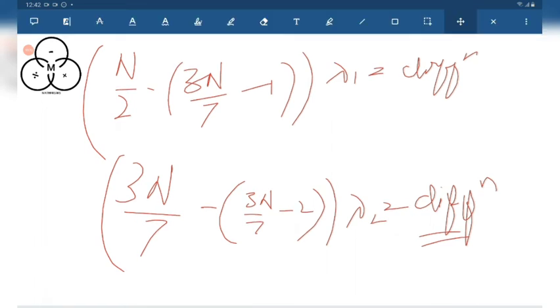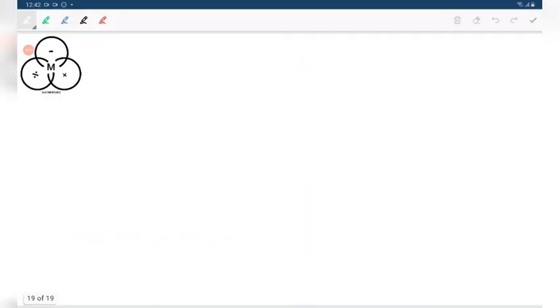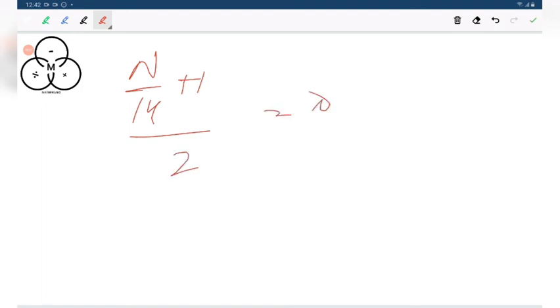Now compare the ratios. You will get n by 14 plus 1 by 2 equals to lambda 2 by lambda 1.